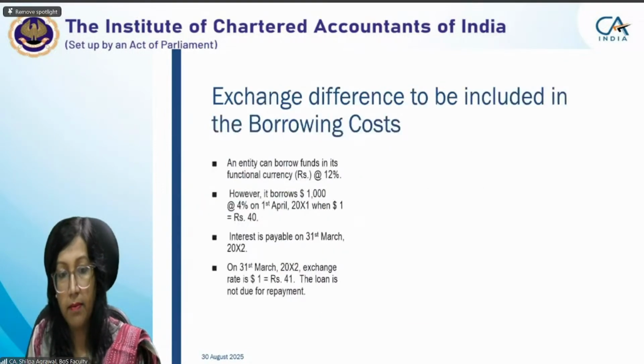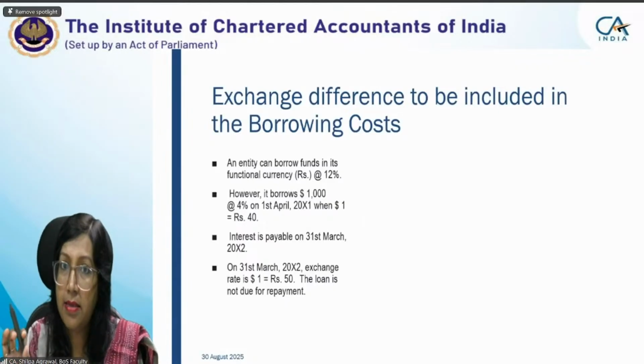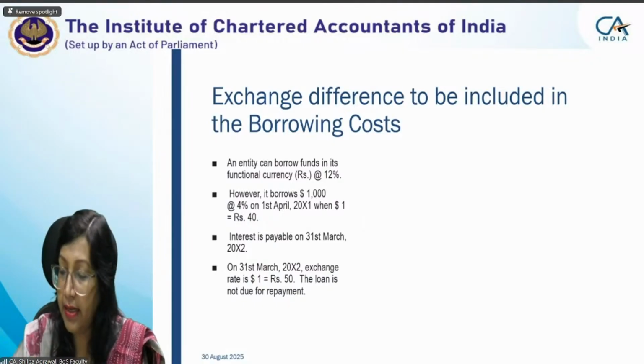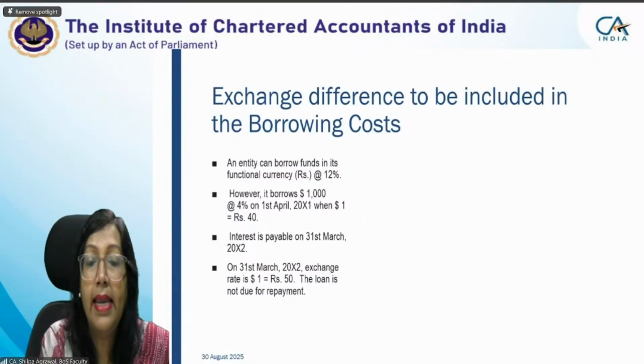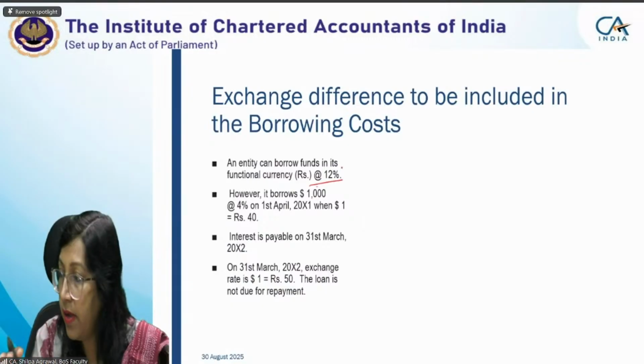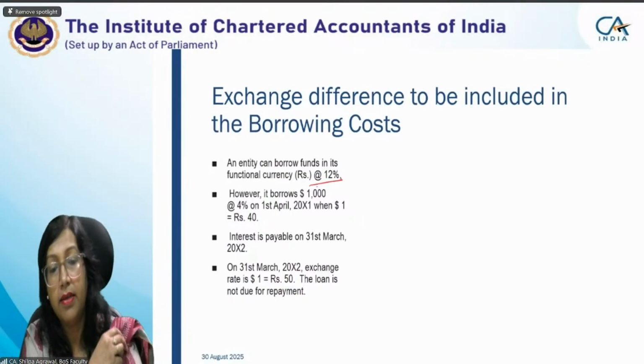Okay, let us understand this with the help of an example. This is a very important concept, and you have to be very alert and conscious when understanding it. An entity can borrow funds in its functional currency at 12%. So if we had borrowed in local currency, we would have had to pay 12% interest.